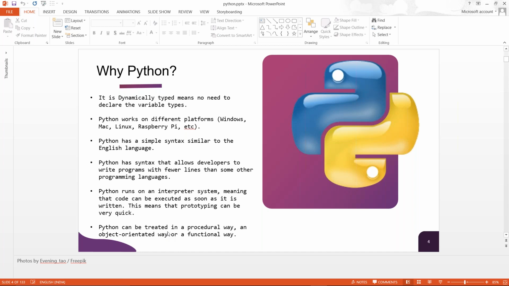Now, coming to why Python is chosen. There are many benefits. Like I've already told, it is a dynamically typed language, which means there is no need to declare the type of the variable. Now, it exists on different platforms, like Linux, Raspberry Pi, Windows, and many other platforms. Now, it has a very simple syntax.